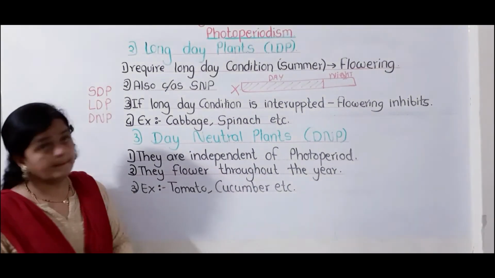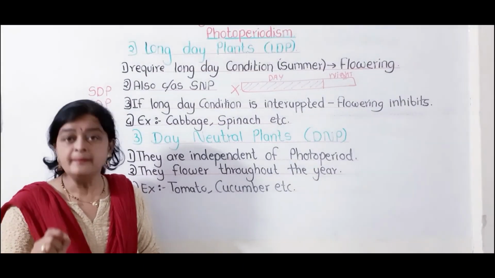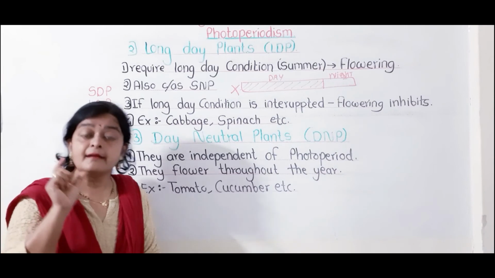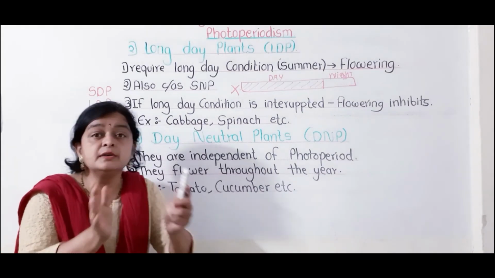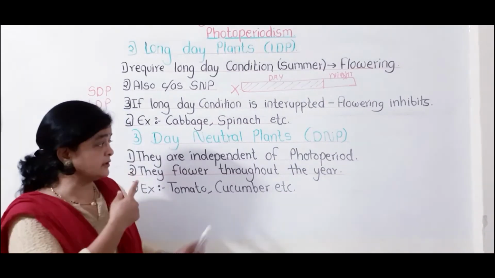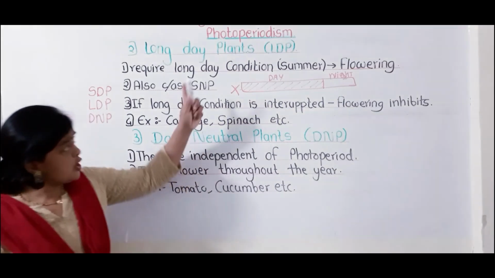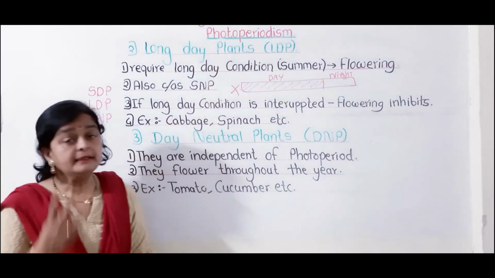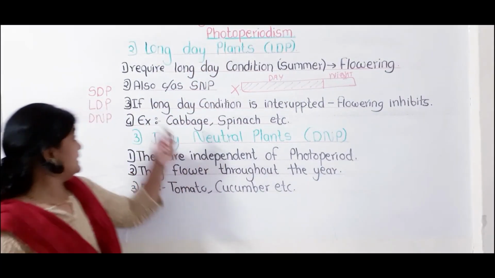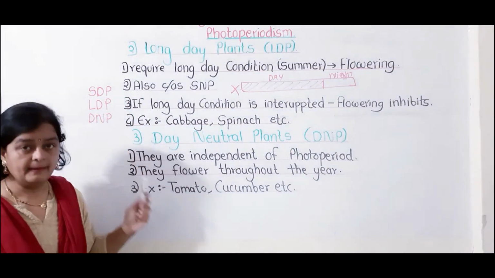So here we have completed photoperiodism. Photoperiodism is nothing but the photoperiod required by the plants to induce flowering. Florigen chemical is responsible for photoperiodism or to induce flowering. On the basis of photoperiodism, there are three types of plants: short day plant, long day plant and day neutral plant. Okay.